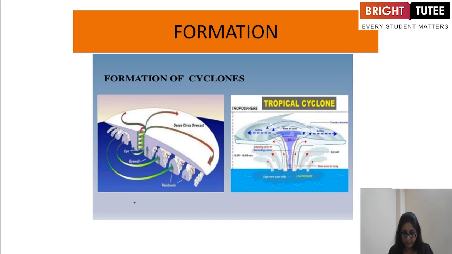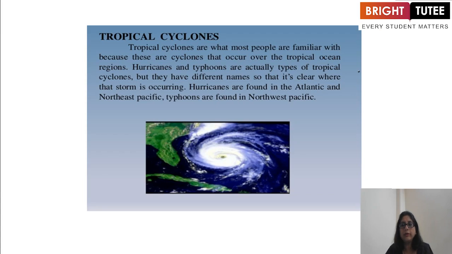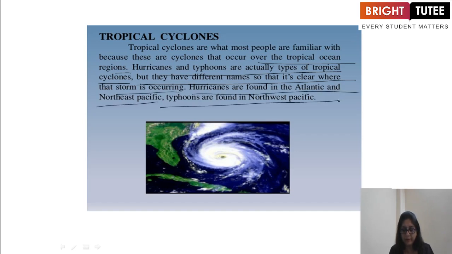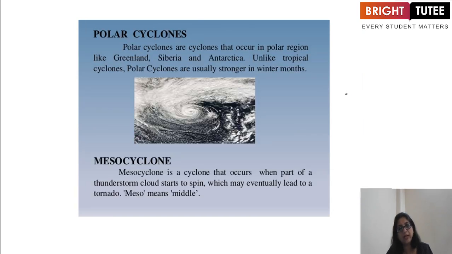Now, see, this is the formation: tropical cyclones. Now, what exactly are tropical cyclones? Tropical cyclones are what most people are familiar with because these are cyclones that occur over the tropical ocean regions. So that means near the sea areas. Hurricanes and typhoons are actually types of tropical cyclones, but they have different names so that it's clear where that storm is occurring. Hurricanes are found in the Atlantic and Northeast Pacific. Typhoons are found in Northwest Pacific areas.